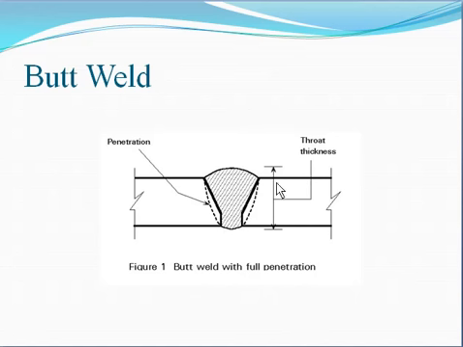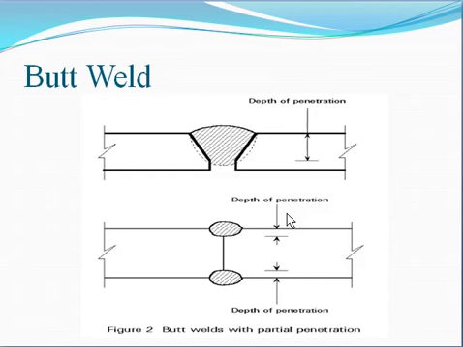Now here you can see the throat thickness. The actual depth of the weld is nothing but the throat thickness. The second type of butt weld is partial penetration, or you can say half penetration.